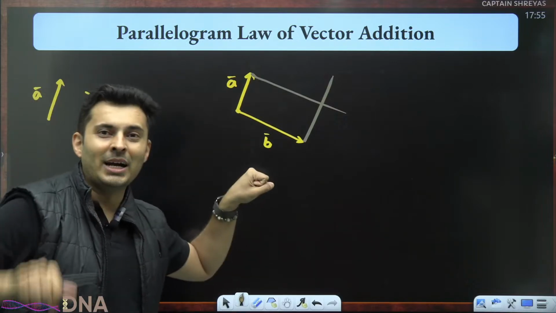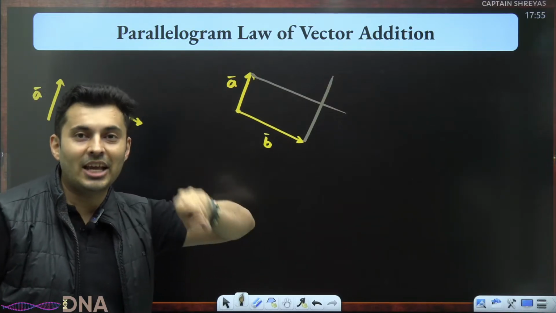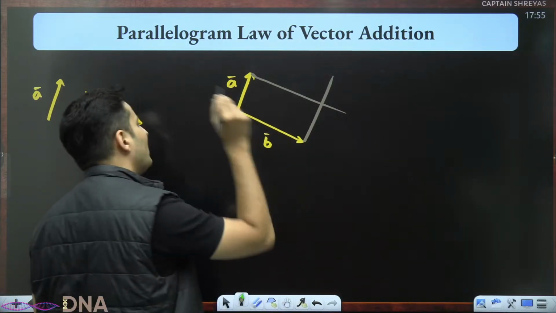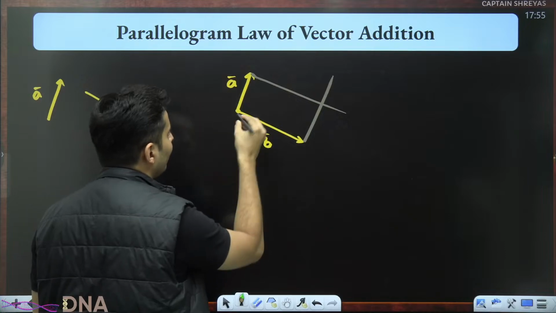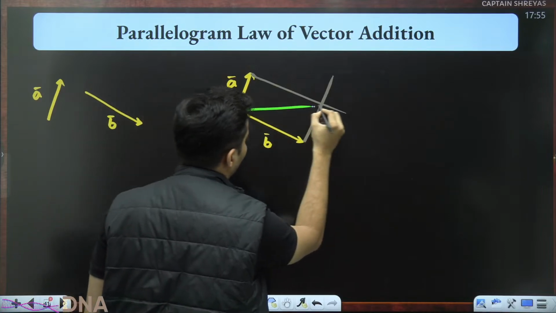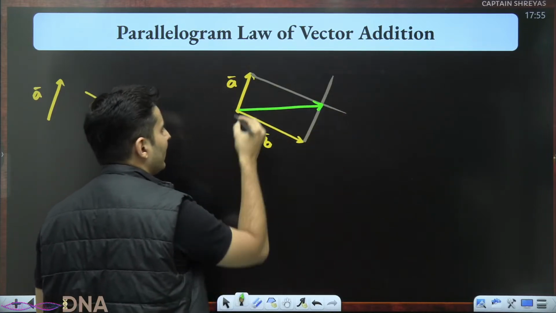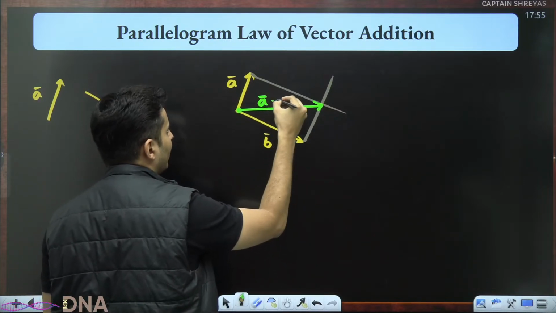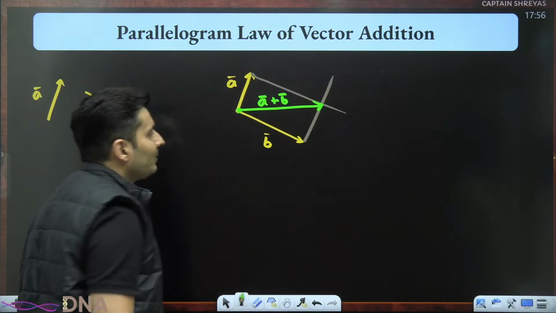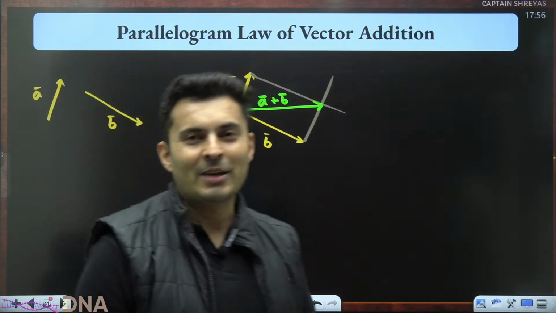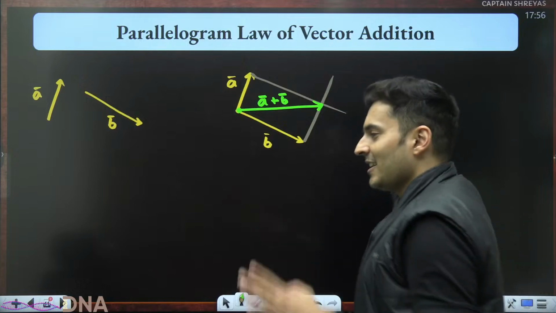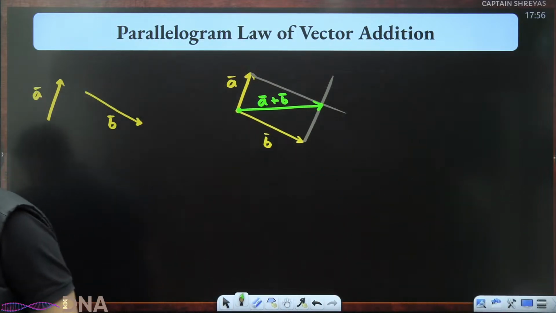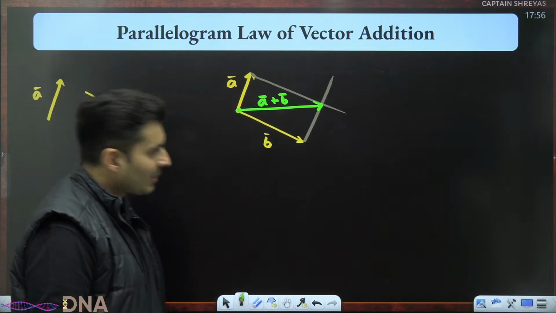Now you bring one more monkey. The third monkey's tail is also here. The third monkey is the resultant monkey, the net monkey. So you bring it from here till the opposite vertex. All the three tails are together. This is basically your A vector plus your B vector. As simple as that. So A vector plus B vector is your net monkey, resultant monkey, the vector addition as it is. Perfect. Very good.